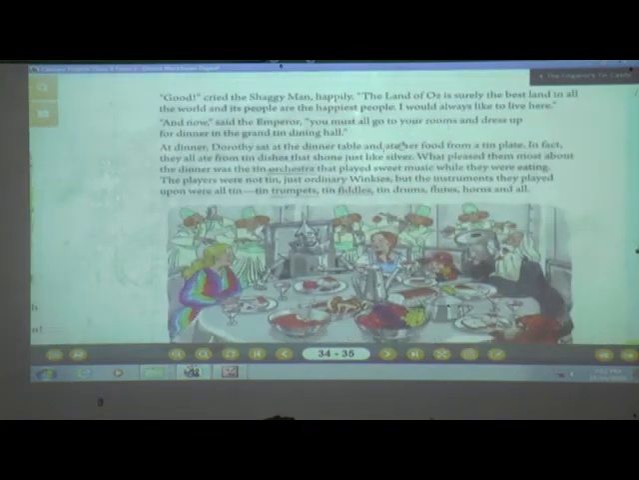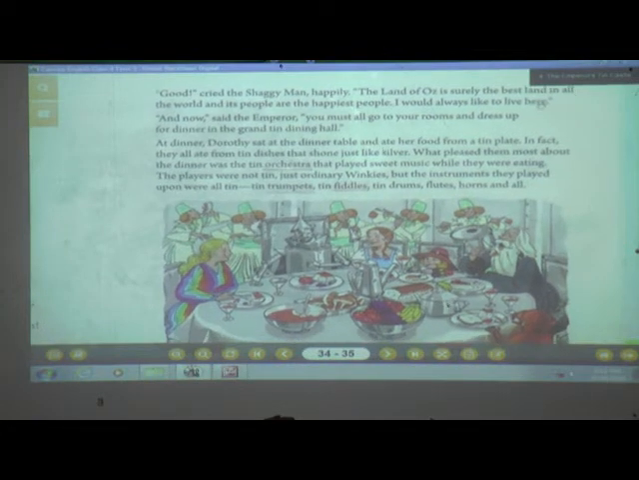And when they heard this, they were very happy. "Good," cried the Shaggy Man happily. "The land of Oz is surely the best land in all the world, and its people are the happiest people. I would always like to live here."